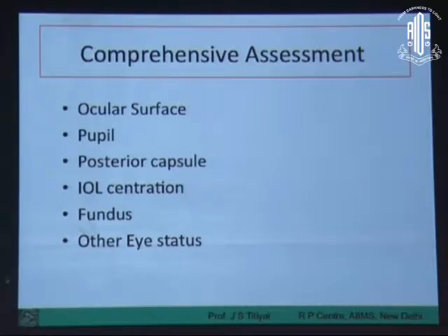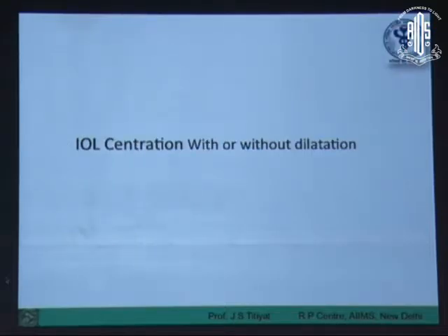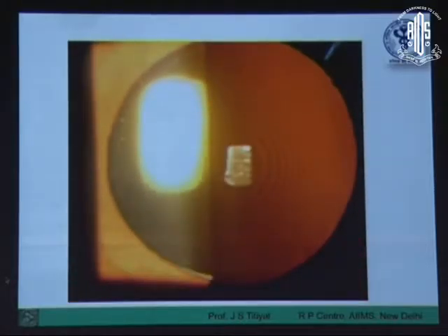Look for other eye status. If it has cataract, you can always make the patient happy by shifting your refractive outcome in the other eye to make the patient feel better. But I think the most important will be IOL centration. This will be checked with dilatation or without dilatation. Without dilatation is a better way to look at these patients, because that tells you how effective your centration is for the normal pupillary size. Then dilate the pupil around 4 to 6 millimeters and see the position of the IOL. You see this is a 6 millimeter dilatation, and most often this will give you a clear clue how effective your lens centration is.